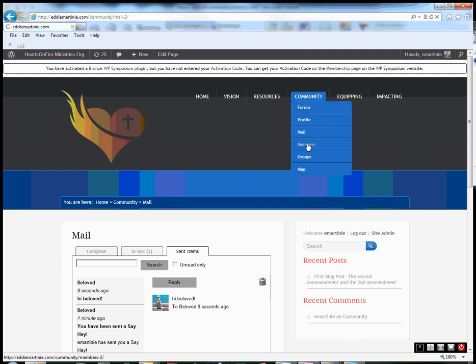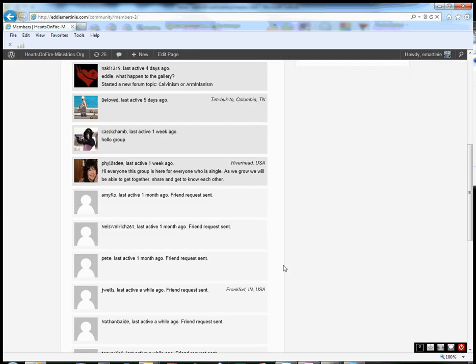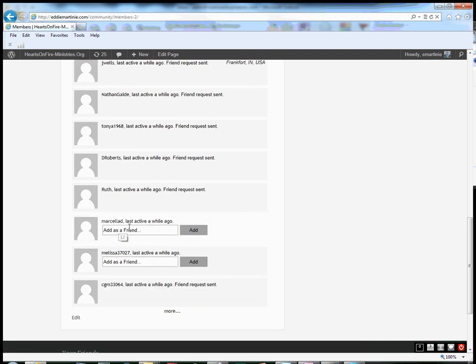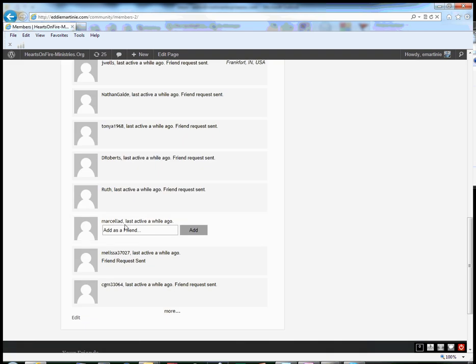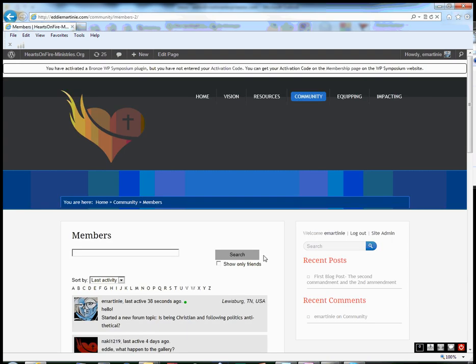I can also go to members, and I can see who all the members are. So these are all the members of the website. Obviously there's not a lot of activity here, even though there are just a few people. Let's see, we got Melissa. I'll add her as a friend. And we got Marcella D. Add that person as a friend. Click OK. And that's the gist of the members.